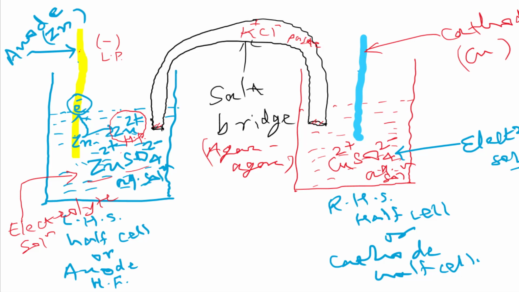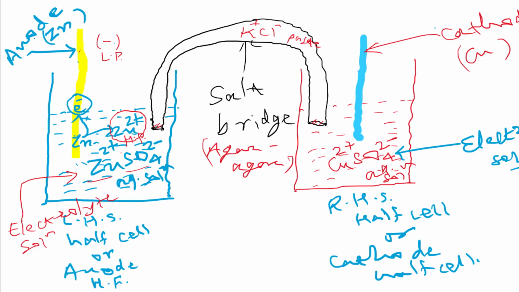So here are many points you are to remember. An electrode can be anode or cathode. If you are asked which metal forms the anode here, zinc. What is the charge on this anode? Negative. What is the electrolyte in the anode half shell for this cell? Zinc sulfate aqueous solution. Okay, so these are the points you have to remember.